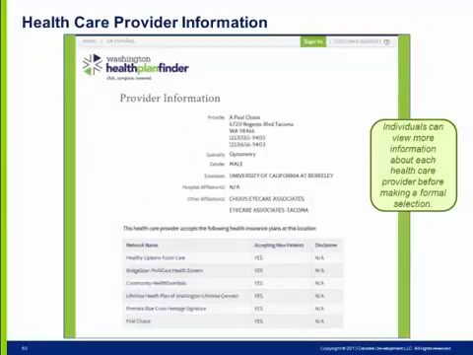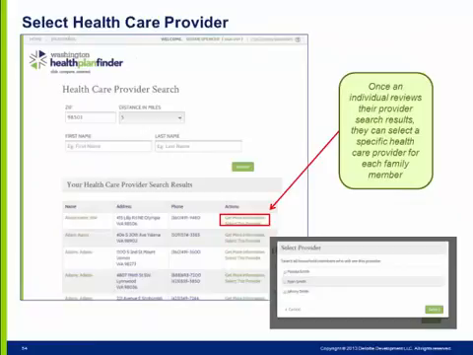Individuals can view more information about each healthcare provider before making a formal selection. Once an individual reviews their provider search results, they can select a specific healthcare provider for each family member. Note that while you can select different providers for each individual Apple Health eligible family member, only one managed care plan must be selected for all Apple Health eligible family members.